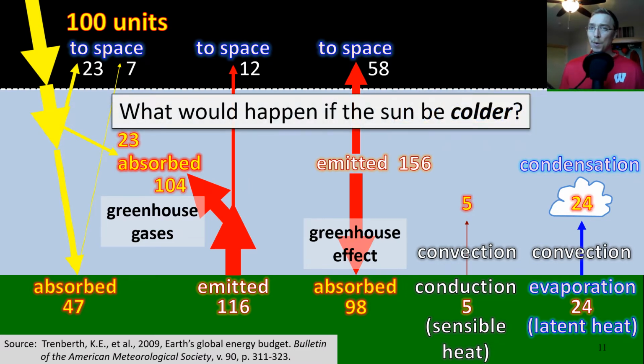So the next question to ask, well, what would happen to this budget if the sun were colder, if it wasn't emitting as much energy as it is? Just think about that for a second, maybe pause the video and continue when you want. If the sun were colder, this budget would pretty much be similar. Because of that thermodynamic equilibrium, what comes in has to go out.